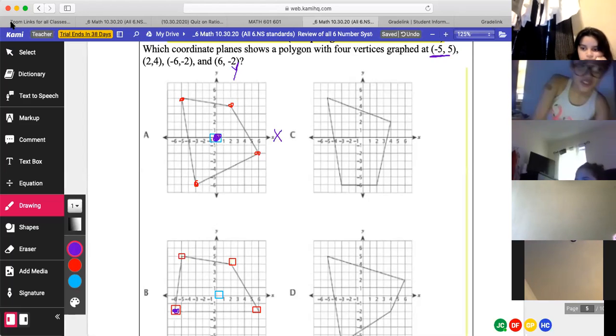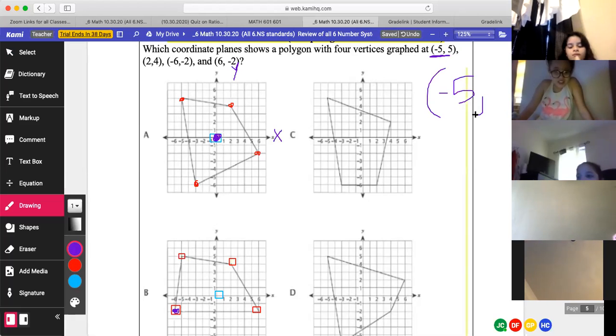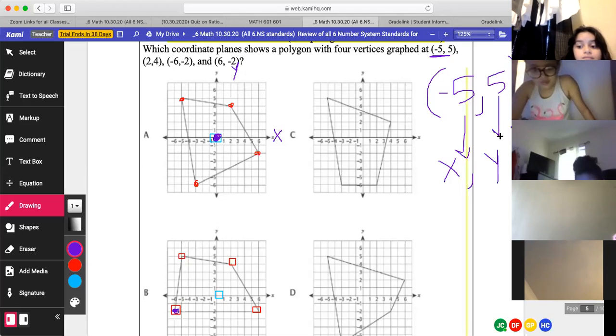Really? Wait, hold on. Carlos, what's the first letter? Negative. The first letter is X, right? Then the second number is Y. So I'm asking you, on a coordinate, the first number is X, which is horizontal.